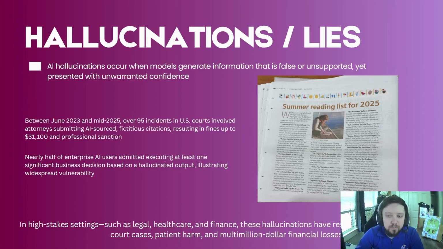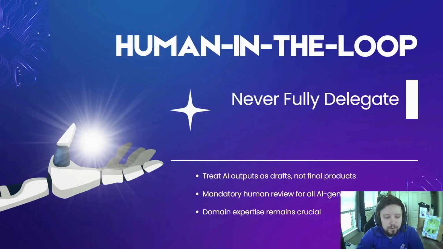The Chicago Tribune over here published a summer reading list, and 8 of these books are made up. They are not real at all. They are AI generated. So we are seeing in real settings, legal, healthcare, financial, these ramifications of these AI systems being used in a non-thoughtful manner.